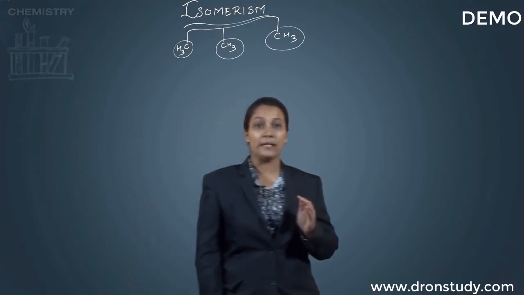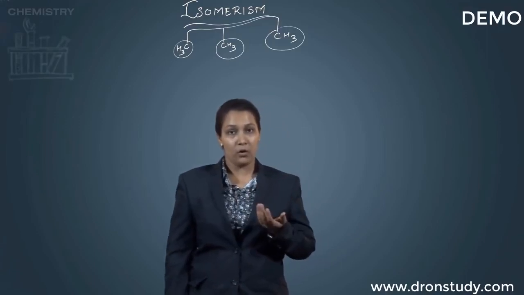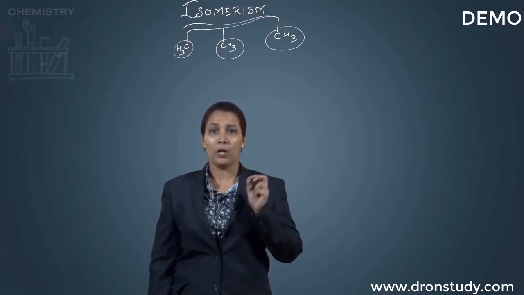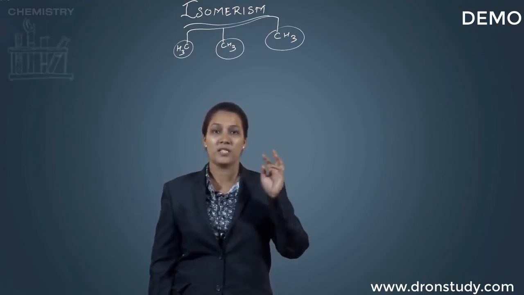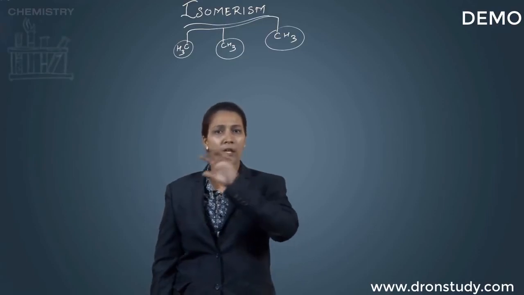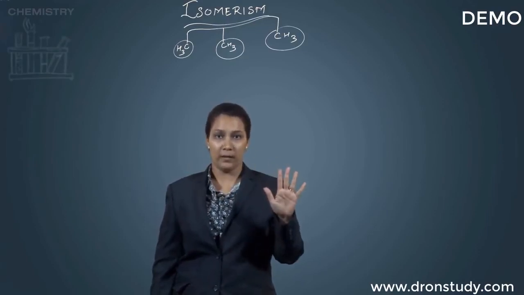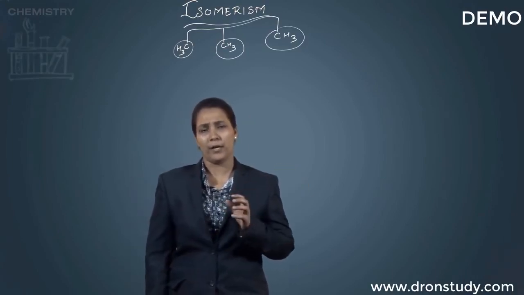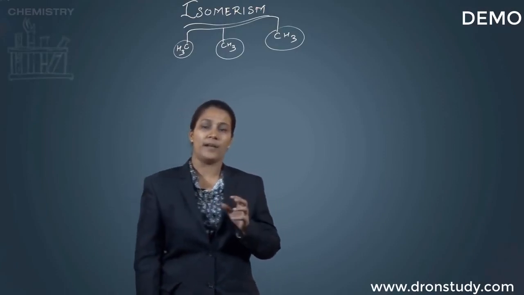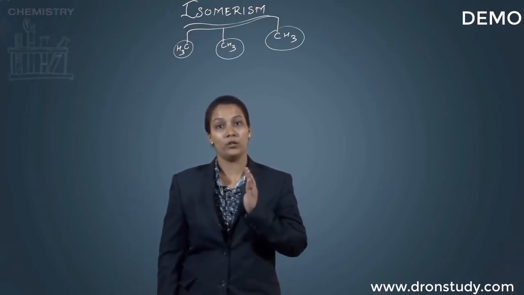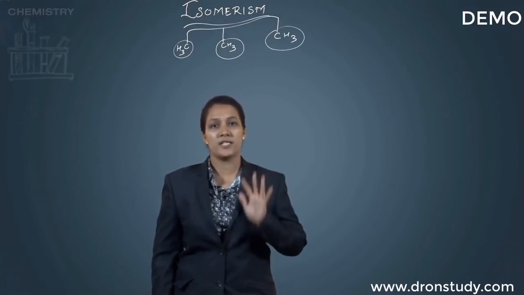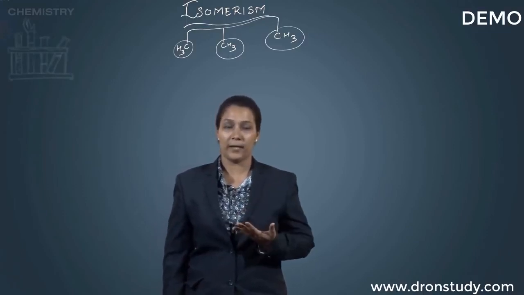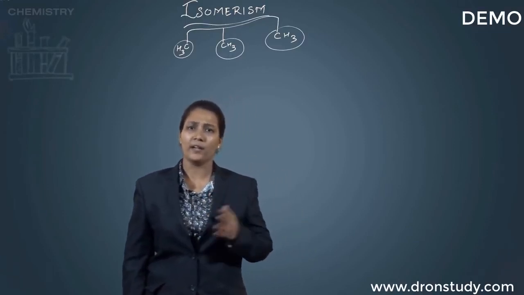Now, before that, I need to tell you what you mean by isomerism or what you mean by an isomer. Isomerism is a phenomenon by which a molecule exists in its most stable state with the same molecular formula but a different structural formula. Well, stability of a particular molecule, what do you actually mean by it? Isomerism is the phenomenon by which a particular molecule is going to exist in its most stable form. Lesser the energy of a particular molecule, more will be the stability. This is what we have been studying for quite a number of years.